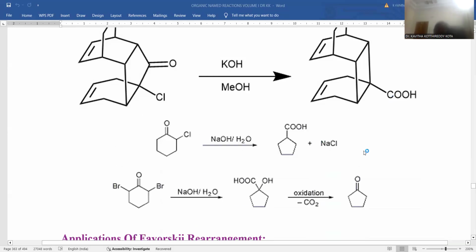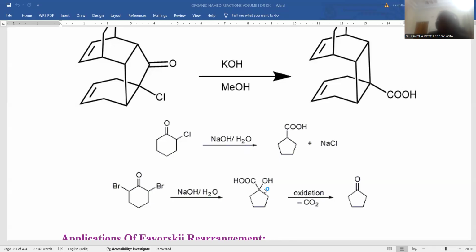And this is the simplest example, most prominent related with this Favorskii reaction. Alpha chlorocyclohexanone giving rise to cyclopentanoic acid under basic and protic solvent conditions. And the same reaction you can go with the dibromocyclohexanone, if treated with sodium hydroxide and water. The possibility for the reaction will be hydroxypentanoic acid. Hydroxypentanoic acid will be achieved, that is subsequently oxidized.